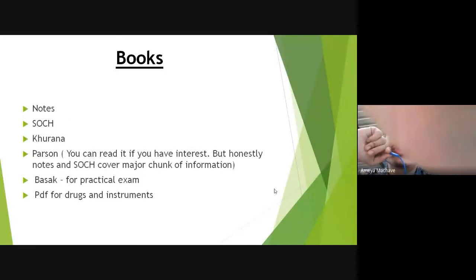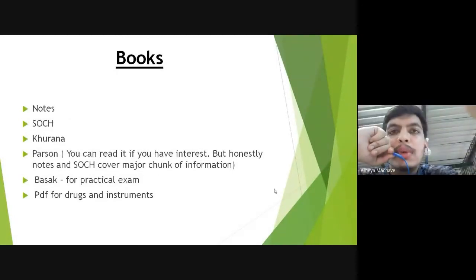So which books to refer for ophthalmology? As I said, DAMS or Marrow notes, both are good enough, along with Soch. I think you should concentrate on the first two I have mentioned, your DAMS or Marrow notes as well as Soch. That would cover a fair amount of information. You would be able to solve a lot of MCQs. You will be able to solve image-based questions.